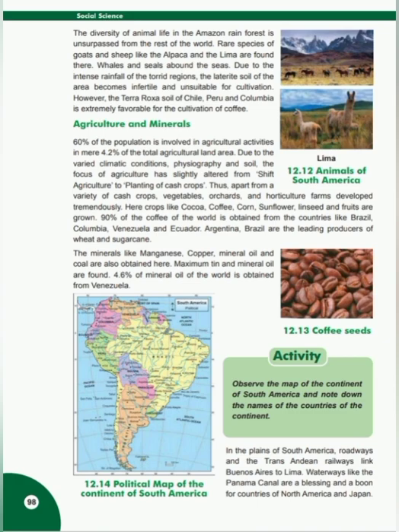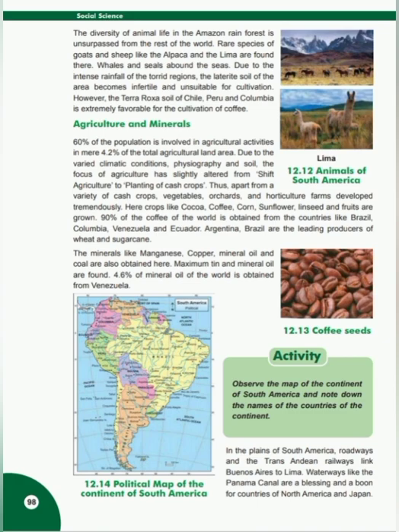Students, South America has llama, alpaca, and vicuna, animals of the camel family, besides other useful animals like cow, sheep, and goat. Many animals like fish, seal, and whale are found in the sea areas. Agriculture and minerals.